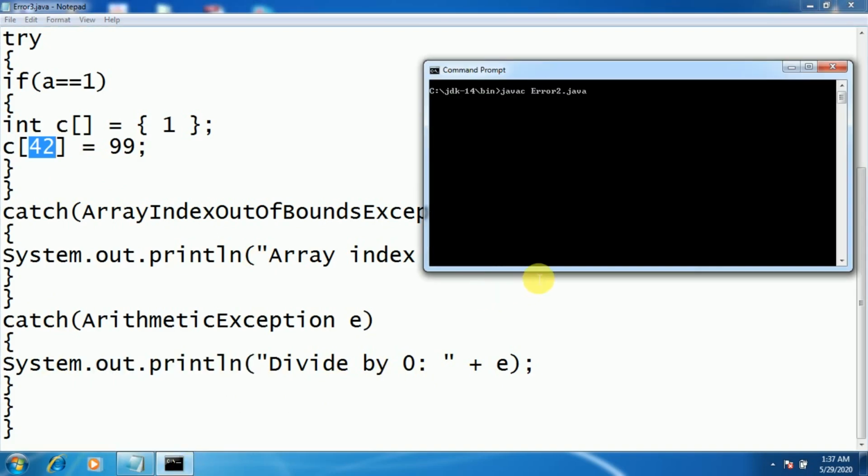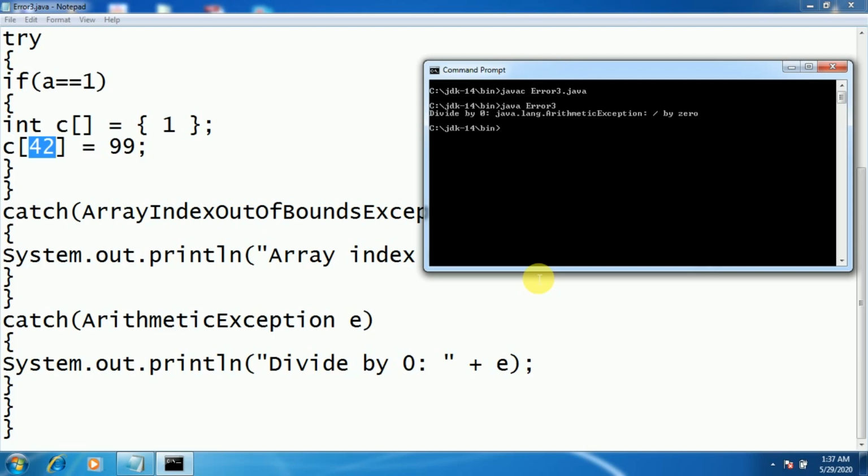Now we'll see the execution of this. javac Error3.java.